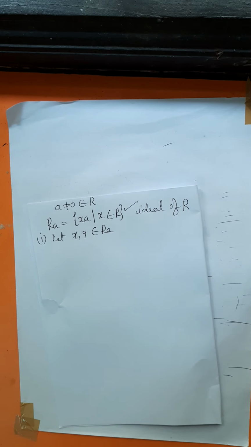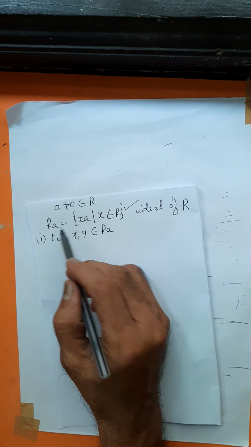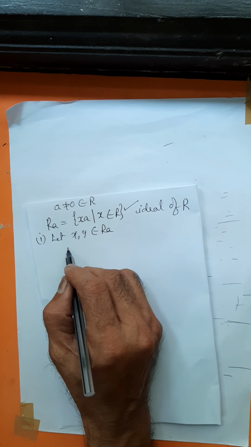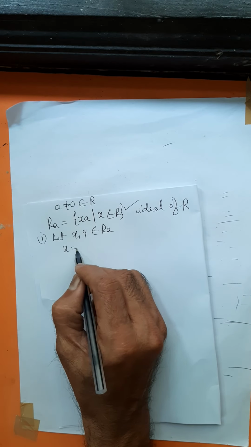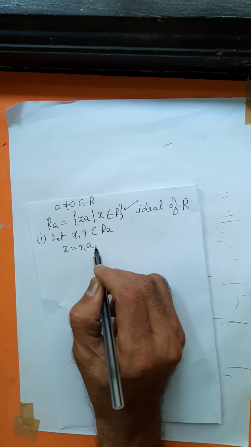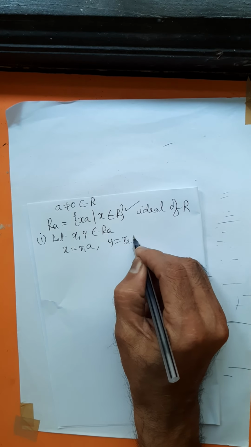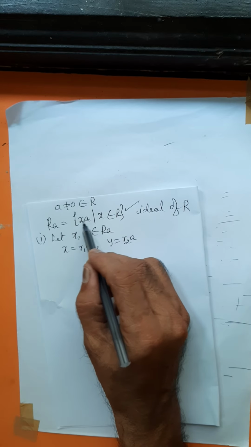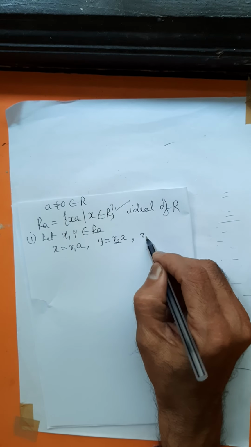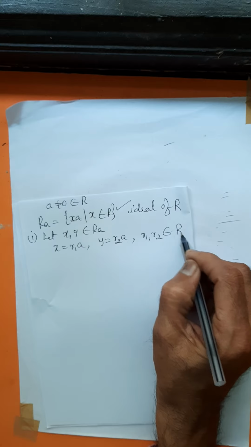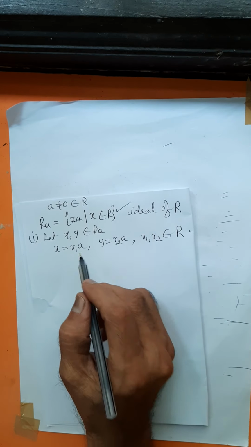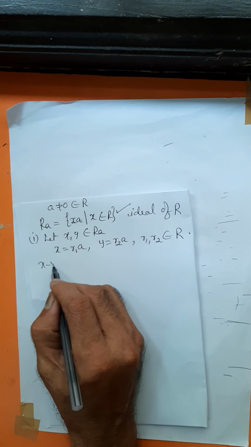Look here, every member of this set is of the form x into A. So take x of the form R1A, and y of the form R2 into A, where R1, R2 belong to R. Please calculate the difference x minus y.